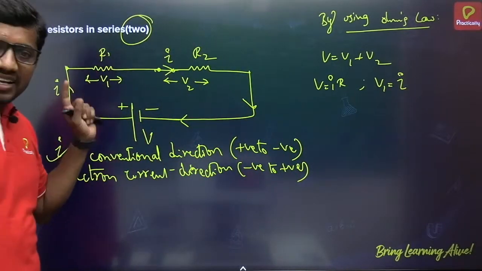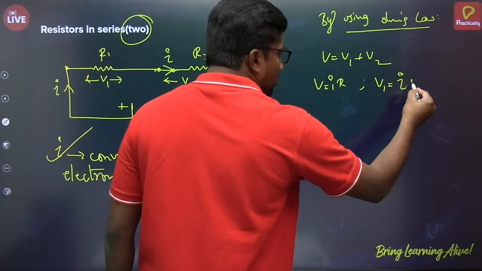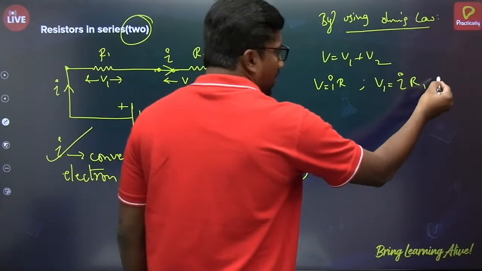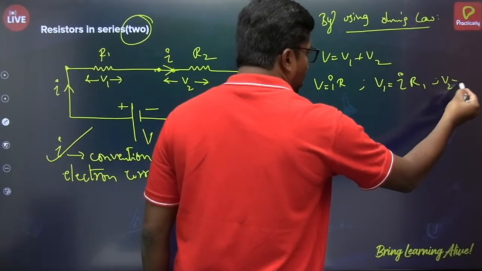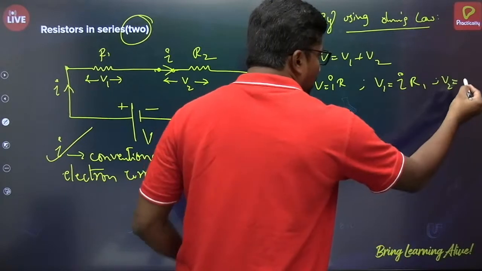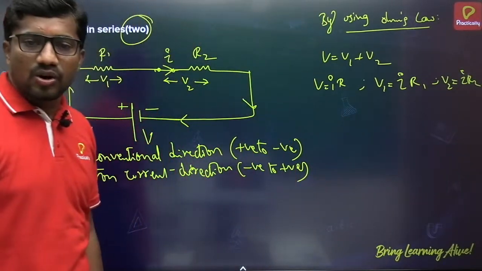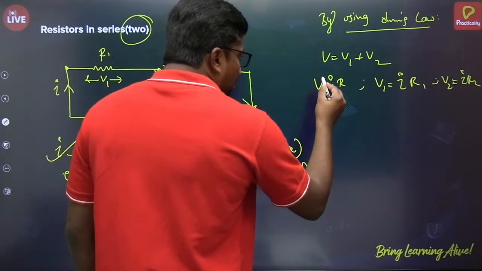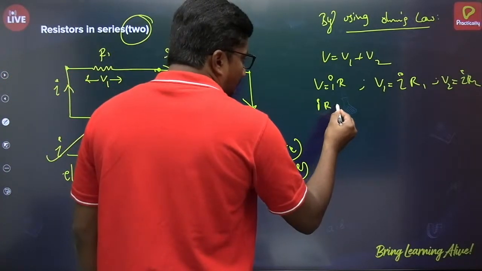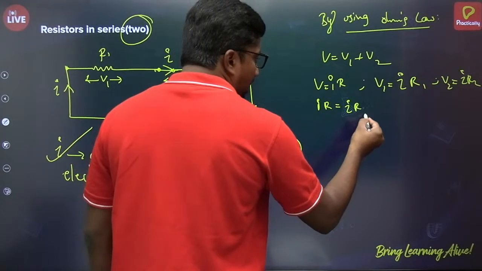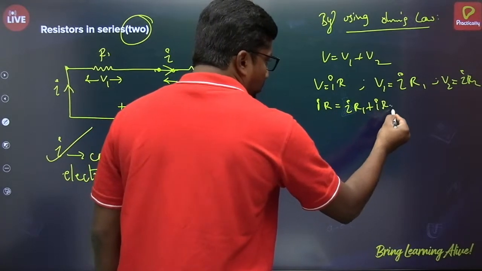Resistance of that resistor is R1. So V1 is equal to IR1. Similarly, V2 is the voltage drop across this resistor R2. So V2 is equal to IR2. Then substitute there: IR is equal to IR1 plus IR2.